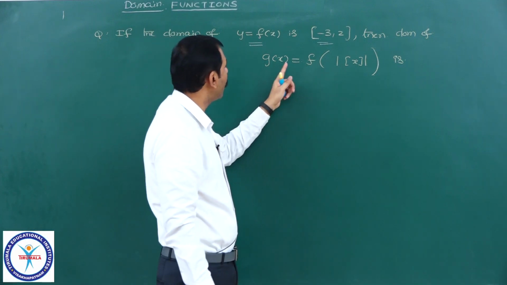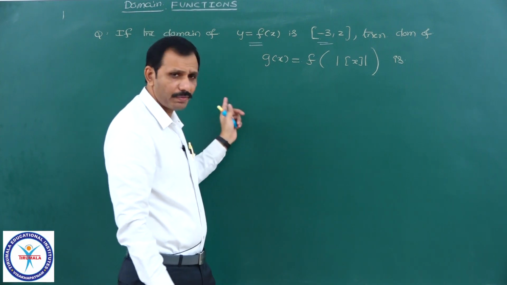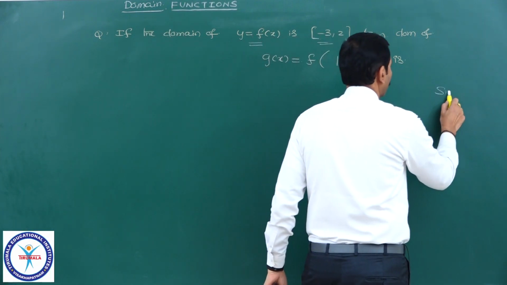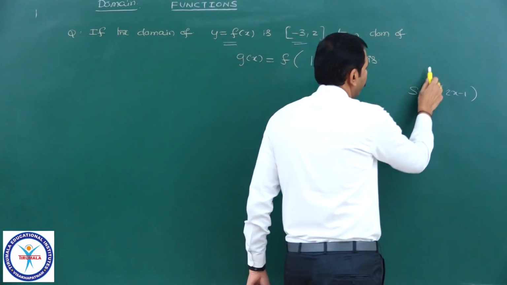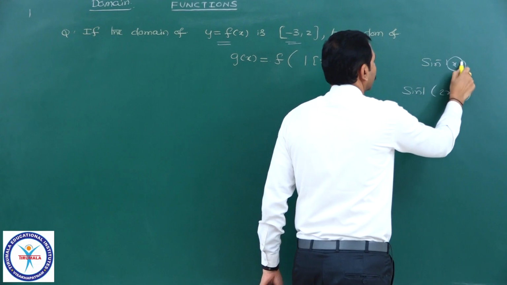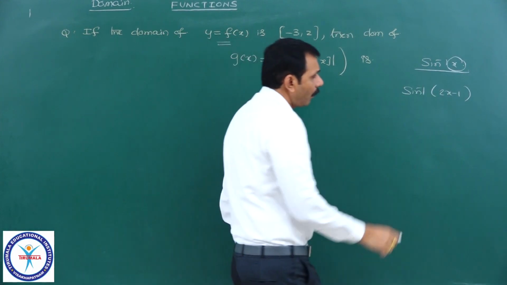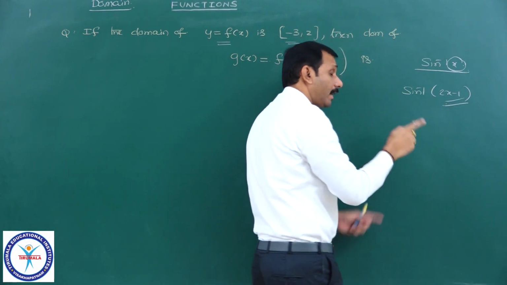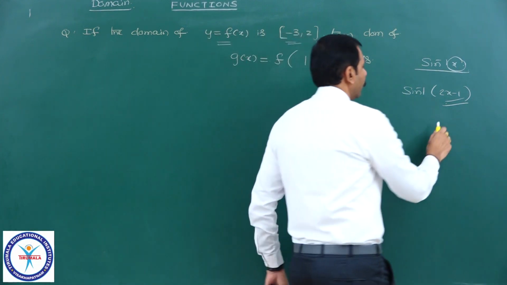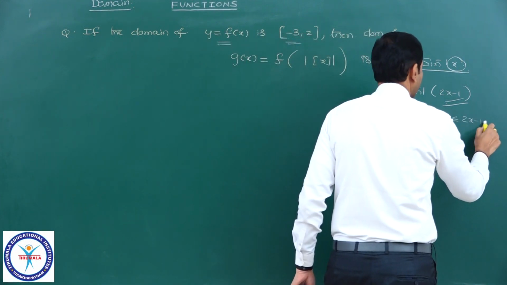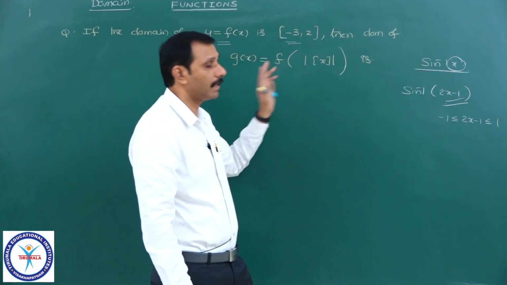Then the domain of g of x equal to f of mod of {x}. We have seen in a previous problem, suppose I want the domain of sin inverse of 2x minus 1. We know it is a basic function, sin inverse x, which is defined between minus 1 to 1. Therefore, whatever is in place of x must lie between minus 1 and 1, then only this function is defined. That is minus 1 less than or equal to 2x minus 1 less than or equal to 1, and I will find the values of x. That is the concept here.